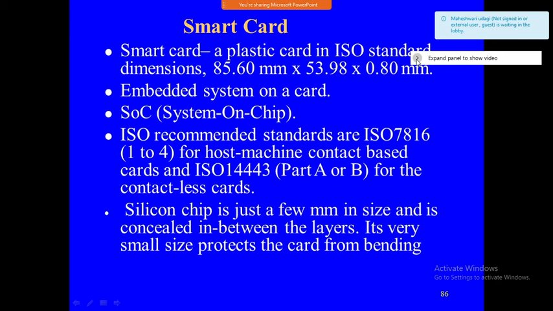Next, the silicon chip is just a few millimeters in size and is sealed in between two layers. See how it is fixed in your ATM card? It will be in between the two plastic layers. It is sealed in between the layers. It's very small in size, which protects the card from bending.